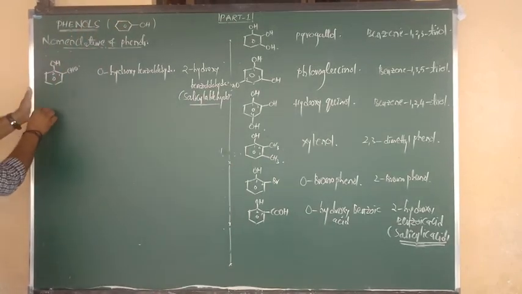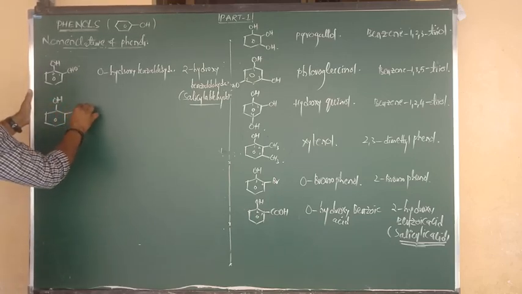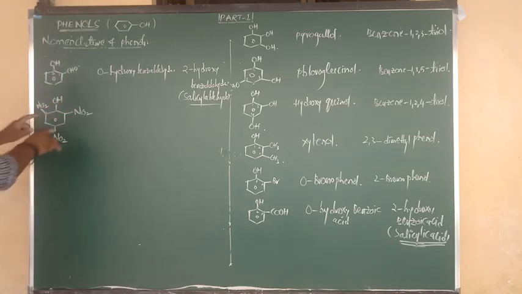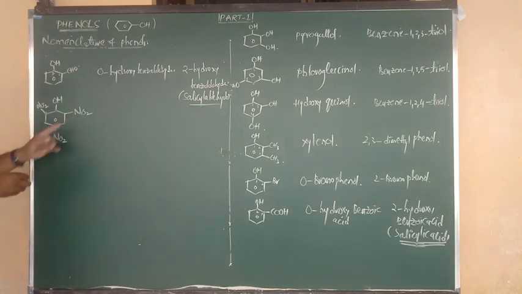Last one, the final compound. This is benzene connected to OH. At the ortho place I write the group NO2, at the para place NO2, and again at the other ortho place NO2. The functional group side positions are ortho, the next positions are meta, where I am writing nothing, and the opposite place is para. So the ortho and para positions, all three, are occupied by NO2 groups: nitro, nitro, nitro. How many nitro groups? Three. So trinitrophenol.